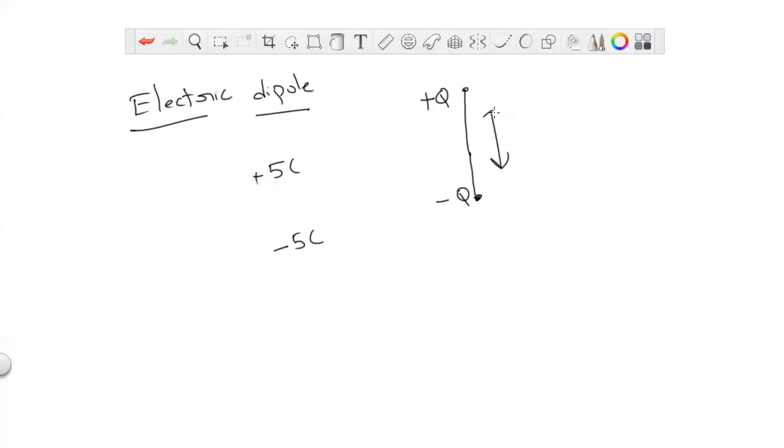Let us take the distance to be d here. So plus q and minus q are the two point charges, and these two point charges are separated by a small distance. Then it is treated as an electric dipole. Two point charges of equal magnitude but opposite sign, separated by a small distance, is called an electric dipole.